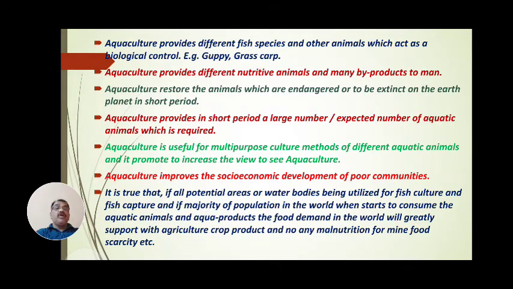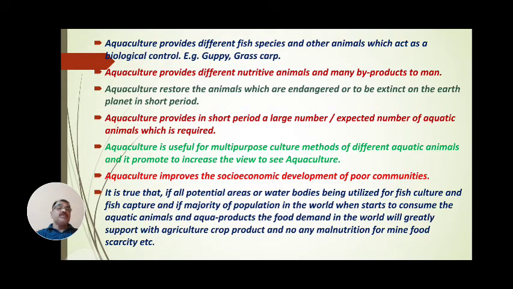It is true that if all potential areas or all water bodies are utilized for fish culture or aquaculture, under the cultivation of carp culture or fish culture, and if the majority of the world's population starts to consume aquatic animals and aqua products, the food demand in the world will be greatly supported along with agricultural crop products, and there would be no malnutrition or food scarcity.